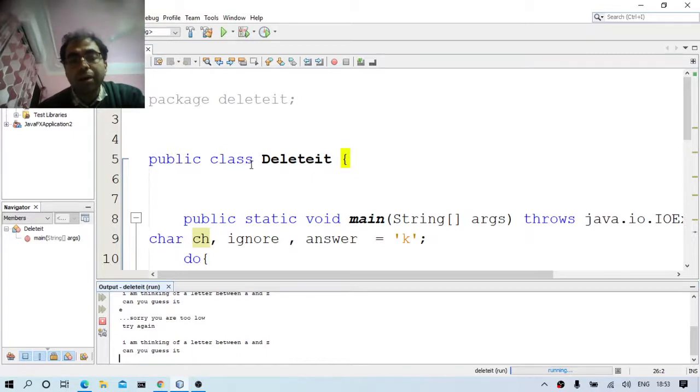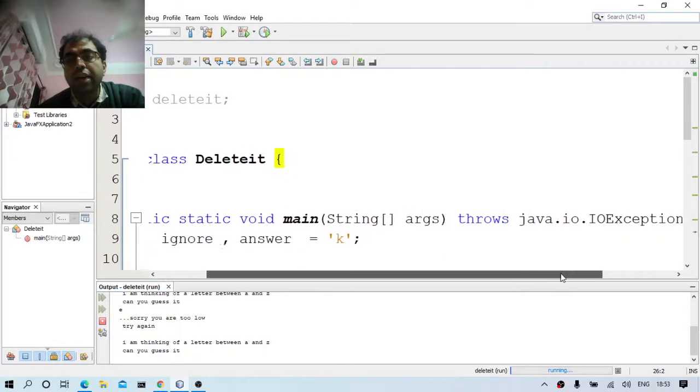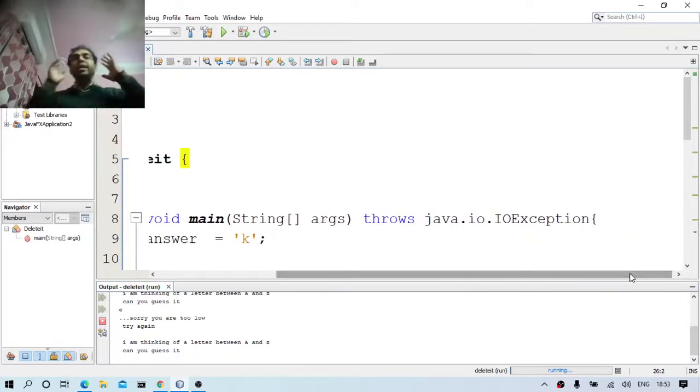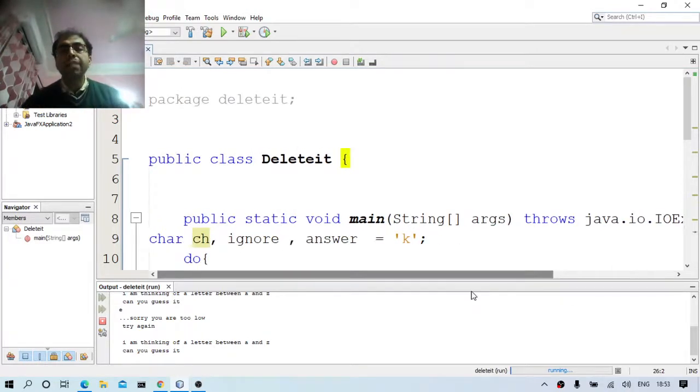Public static void main, String args, throws java.io.IOException. This is an exception for Java input and output. Okay, now here I am declaring four variables: char ch, ignore, answer is equal to k.